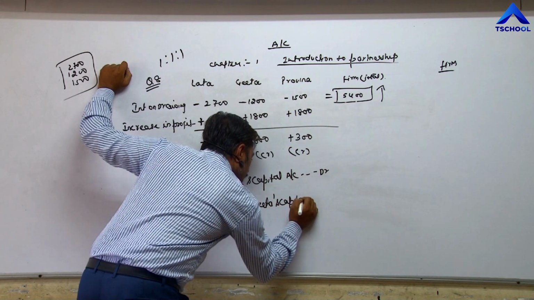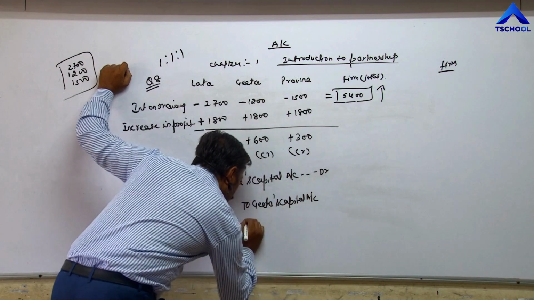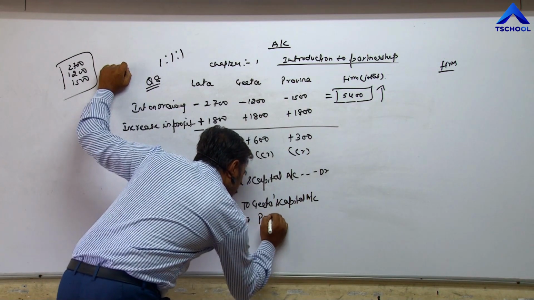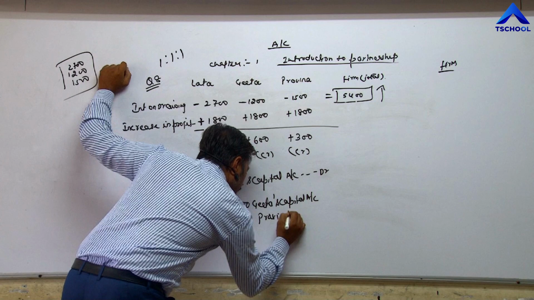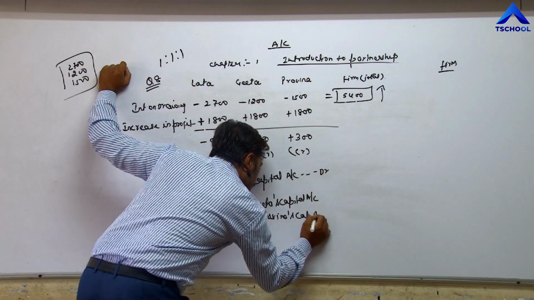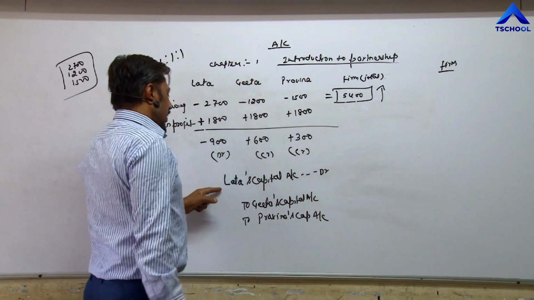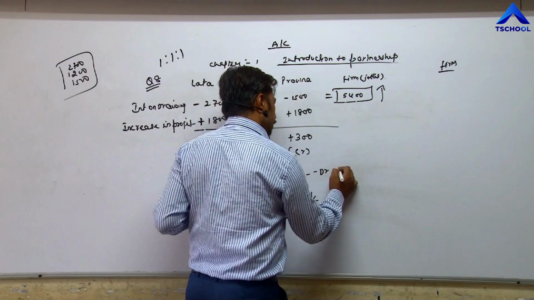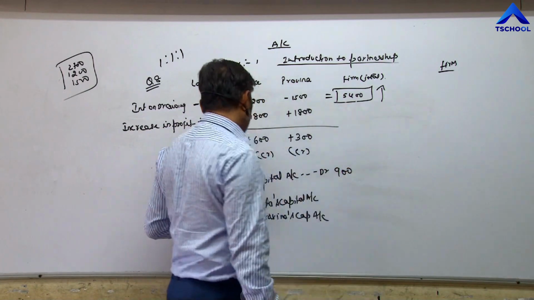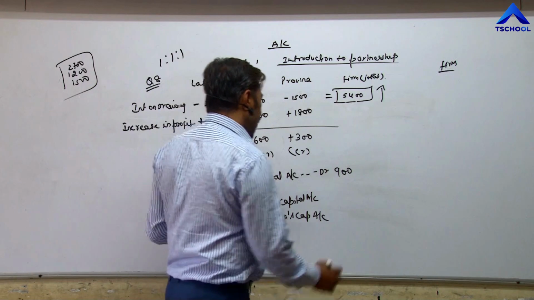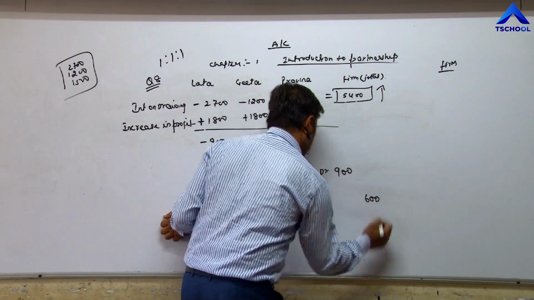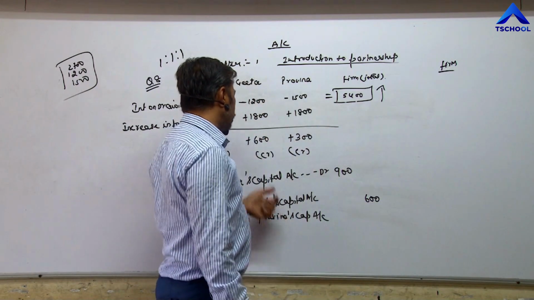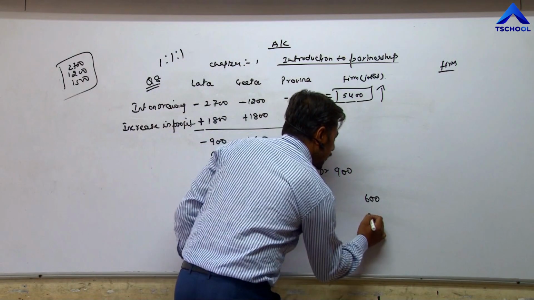Geeta's capital account to Praveena's capital account. Lata will be debited by 900. Geeta will be credited by 600. And Praveena's capital account will be credited by 300.